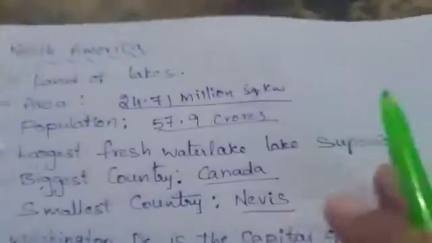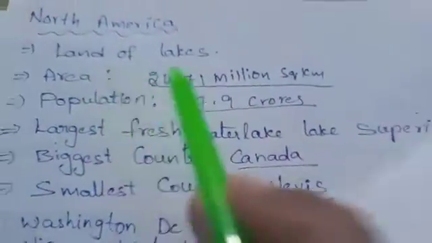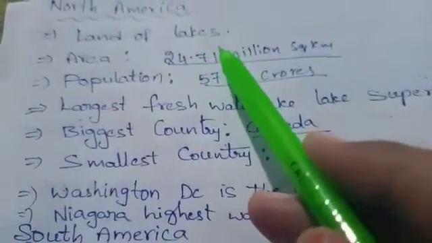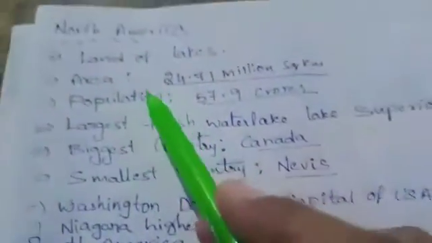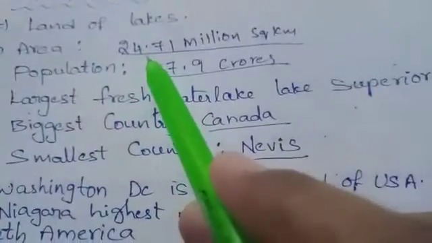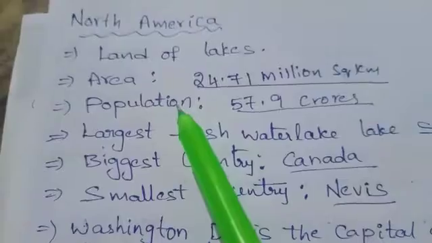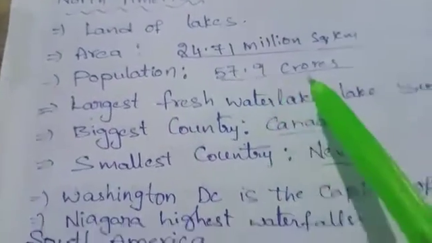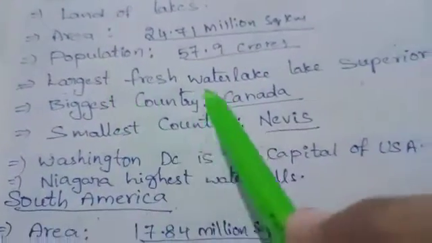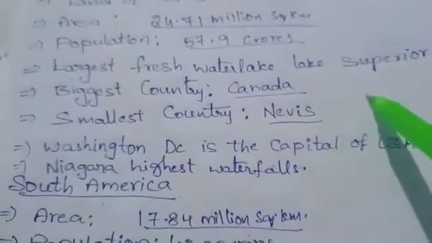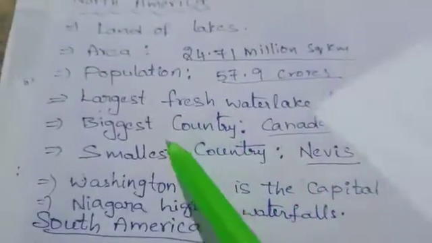Next continent, North America. North America is famous as the land of lakes because we find a number of lakes in North America. The area of North America is 24.71 million square kilometers. The population of North America is 57.9 crores. The largest freshwater lake, Lake Superior, is located in North America.